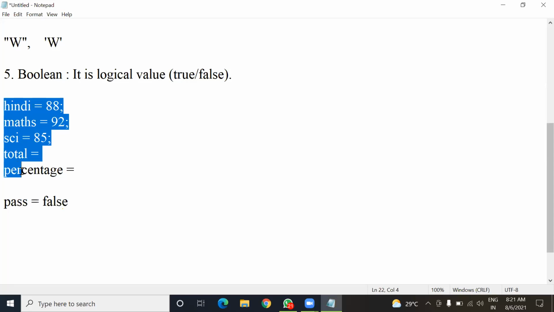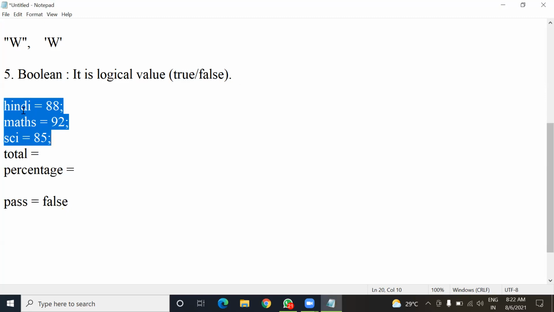I am taking an example of a Java program where we'll take marks in three subjects, then we'll calculate the total marks and percentage marks, and based on the percentage marks, we'll find whether the student has passed the examination or not. Here you can see I have taken three variables.